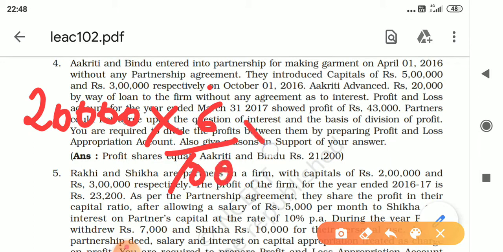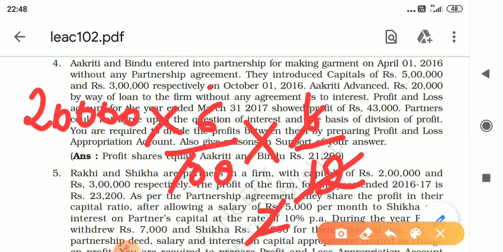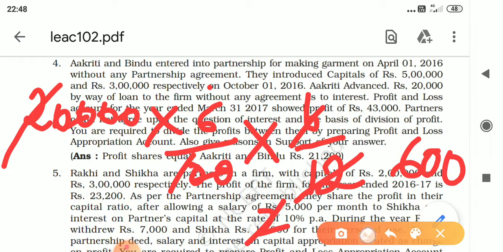And it was advanced on 1st October, so 6/12 for 6 months. 6 ones are 6, 6 twos are 12, 2 zeros cut, 2 zeros cut. The interest amount is 600. Okay, what is the interest amount? 600.